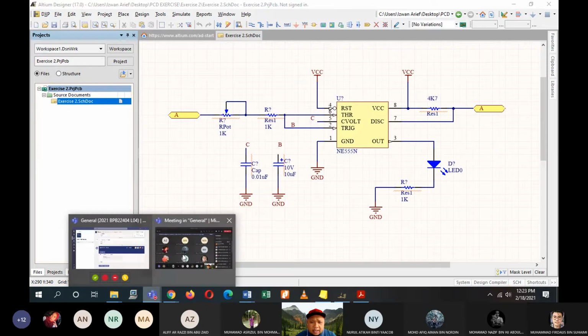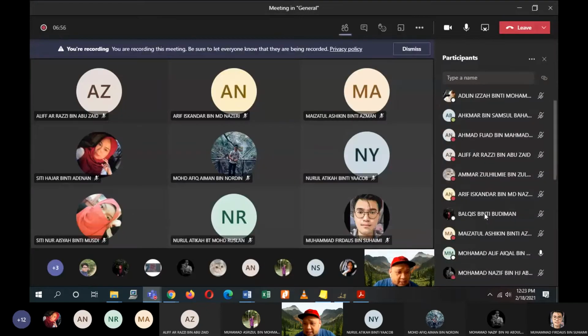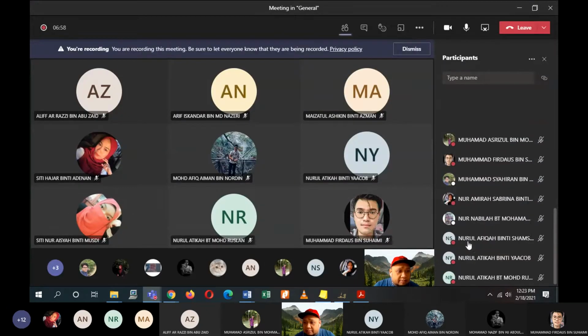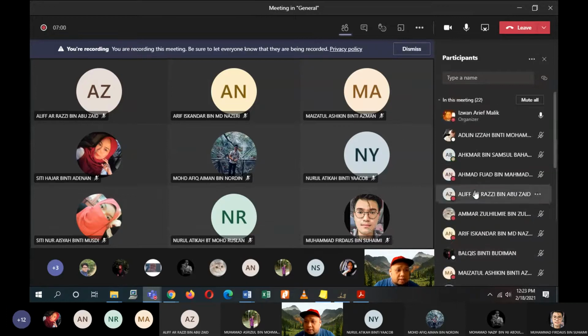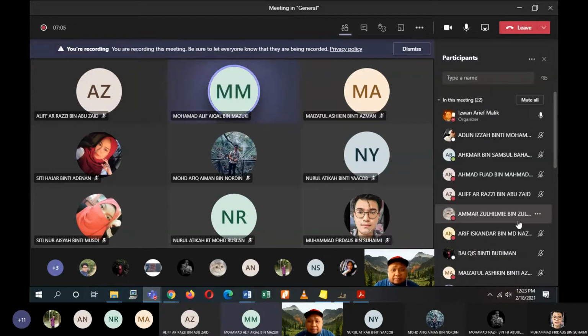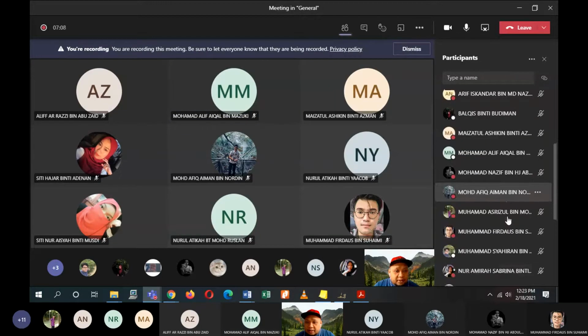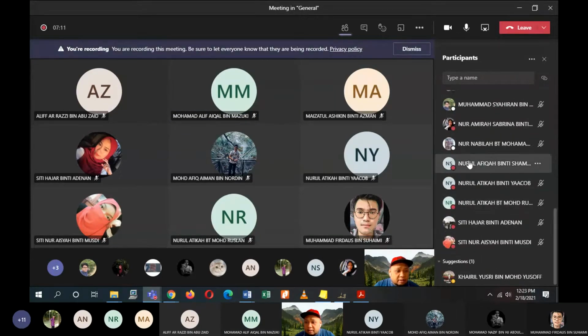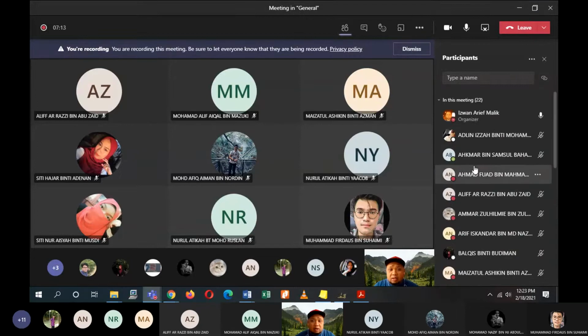Anyone, ada siapa-siapa nak tanya ke? Saya dengar macam ada yang nak bercakap. Ada ke? Alif Aikal. Kalau ada apa-apa tanya ya. Along the way, if you have any problems, you don't understand, terus je tanya. Jangan tunggu hujung-hujung baru tanya.